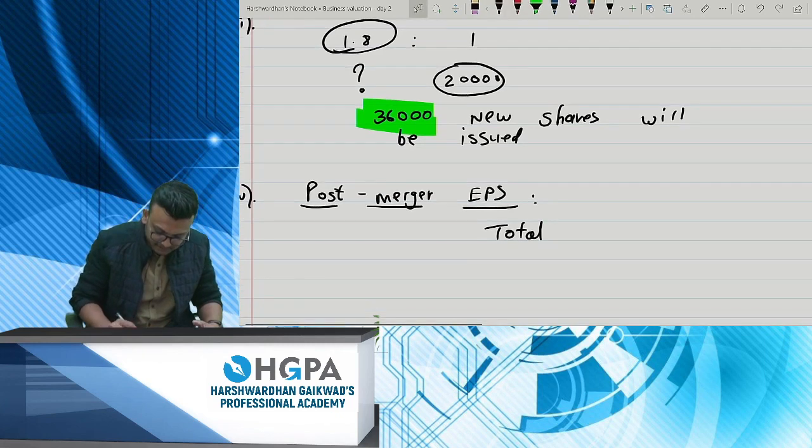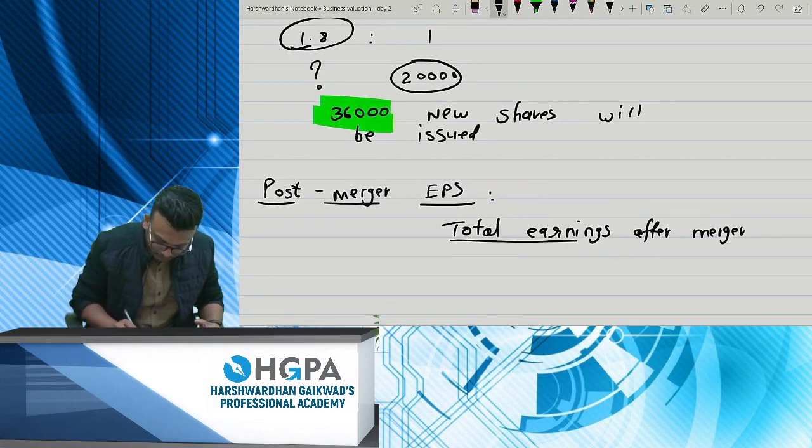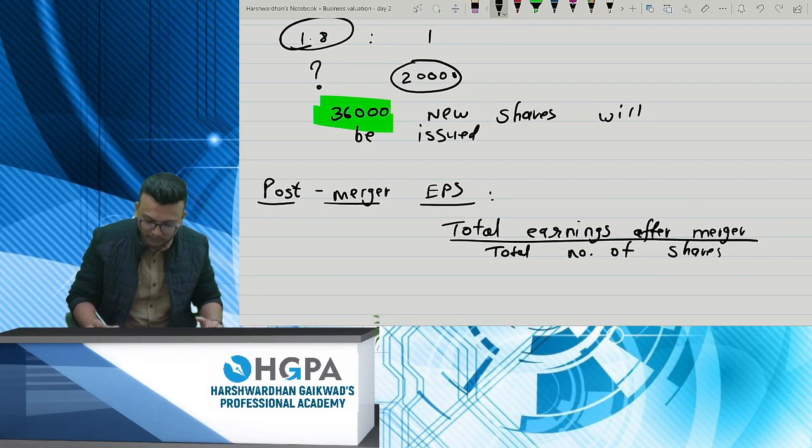Post-merger EPS equals total earnings after merger divided by total number of shares. Okay. Now see, we need to compute numerator and denominator first.